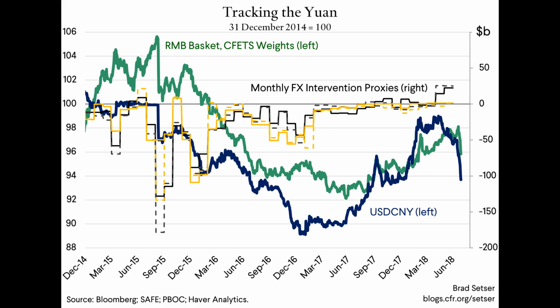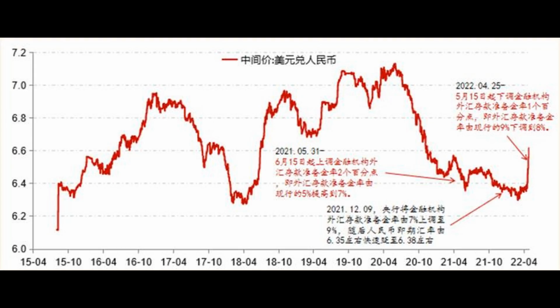The context of rising interest rates in the United States and growing global economic uncertainty has contributed to increased downward pressure on the RMB. By allowing for a weaker currency, China aims to enhance its export competitiveness, facilitate international trade denominated in RMB, and reduce dependence on the US dollar.